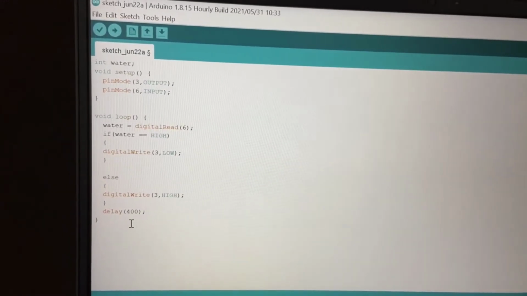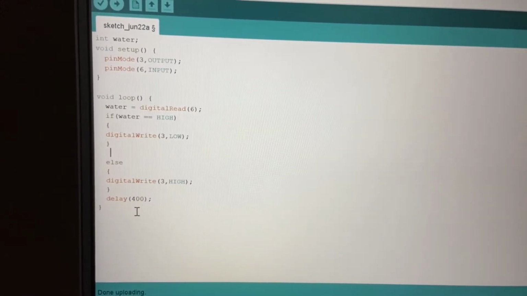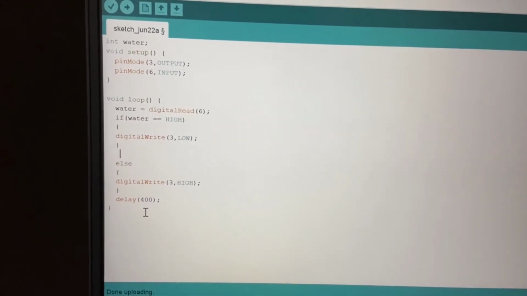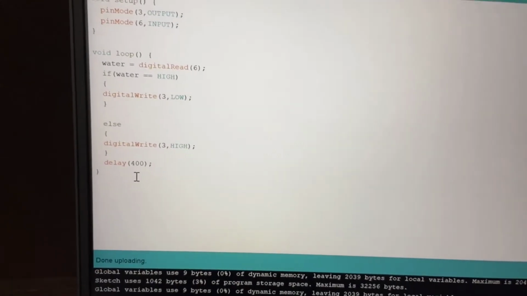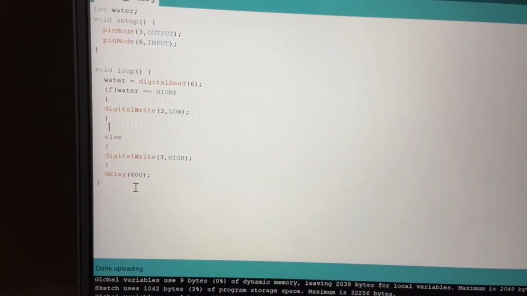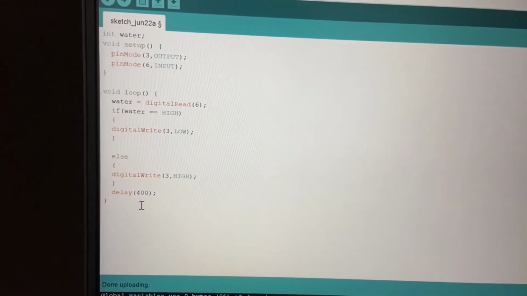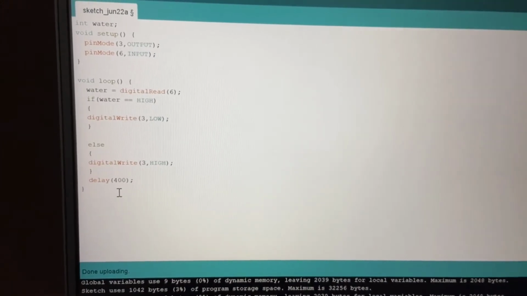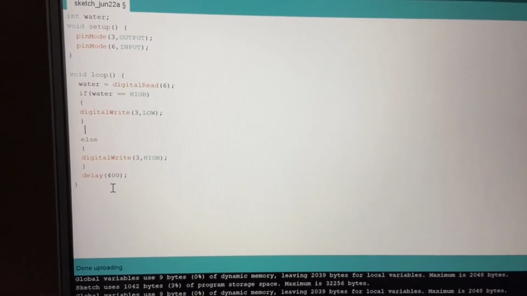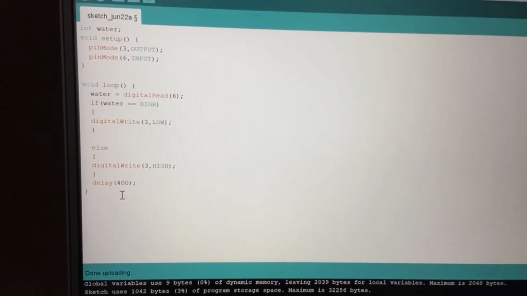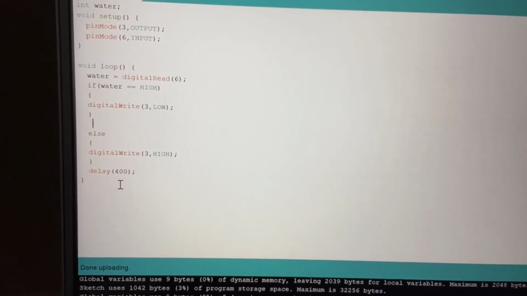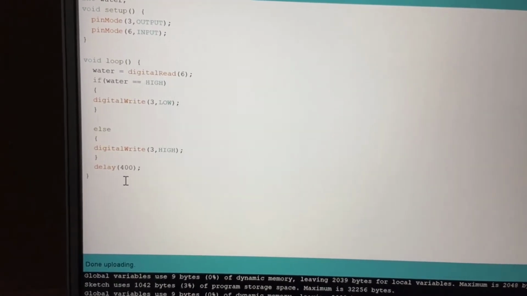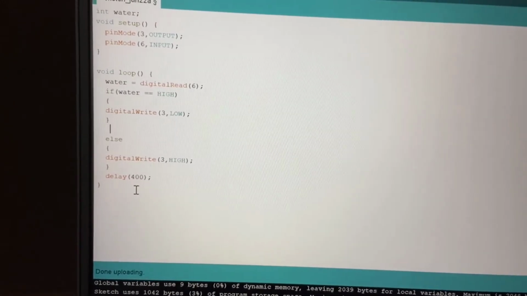First of all, water is equal to digitalRead(6). This is just the reading, the line which reads from the moisture sensor. Then I've declared an if else statement. If the reading of the water is high in the soil moisture sensor, then it will tell the Arduino board that pin number 3 should be low. As it goes low, that means the Arduino has cut off the power to the relay module, and that will stop the flow of the water because the relay module is connected to the water pump.